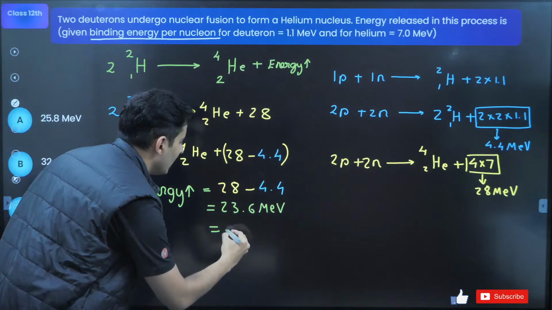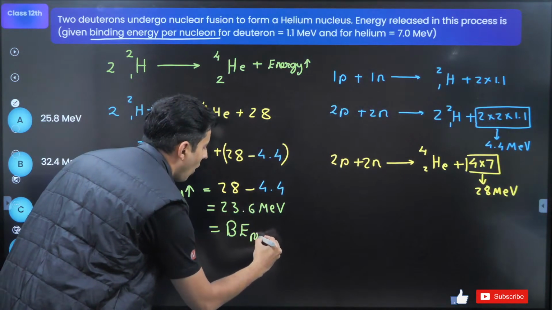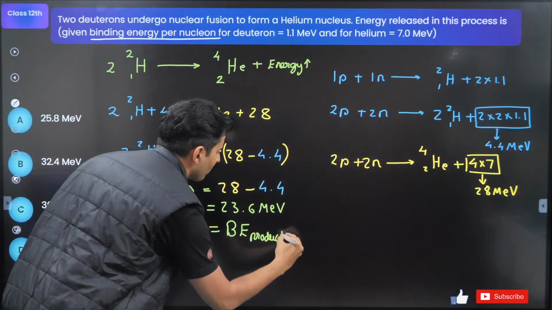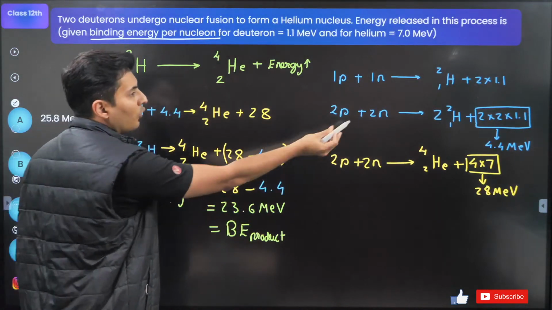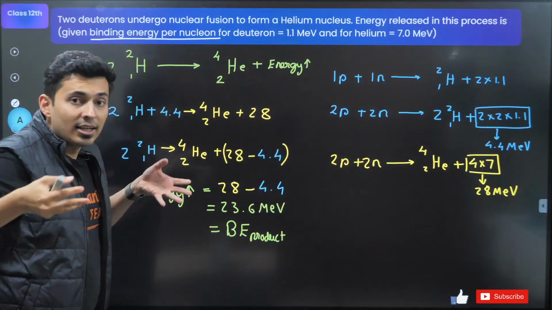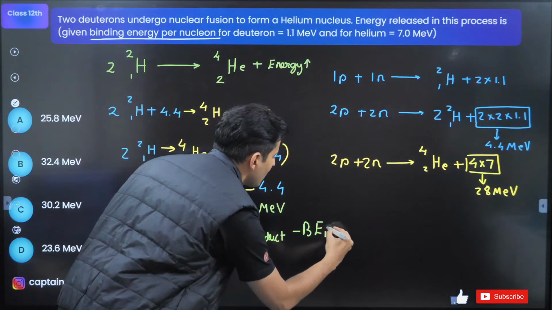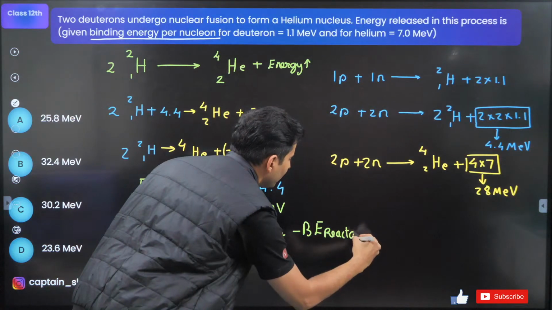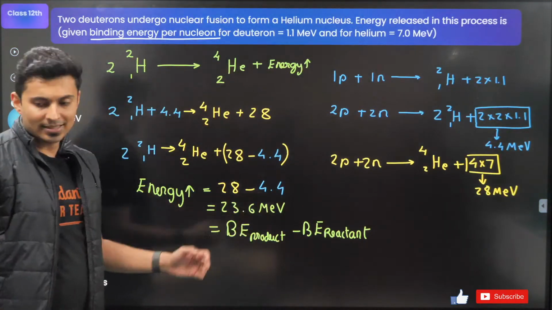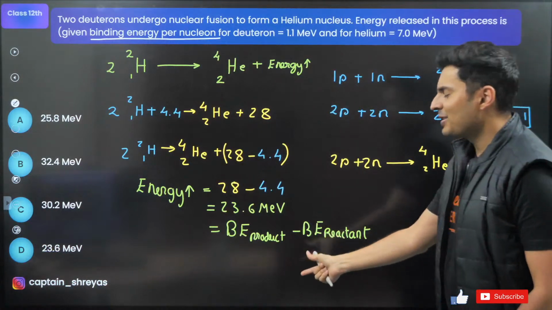So can I say it is the binding energy of the product? And what is 4.4? 4.4 was the binding energy of hydrogen, which in this case is the reactant. It is reacting. So minus binding energy of the reactant. That's it. Exactly. Product minus reactant. Very simple formula.